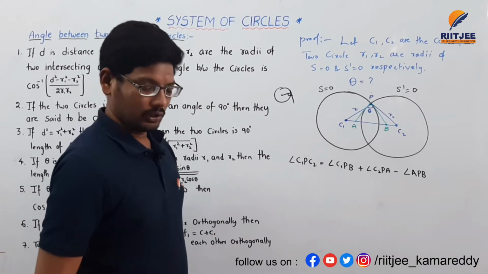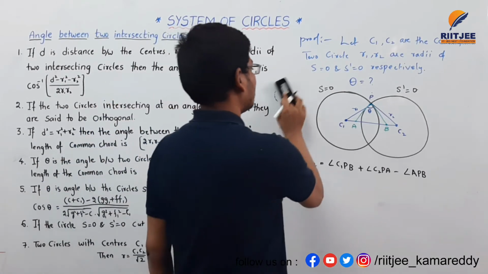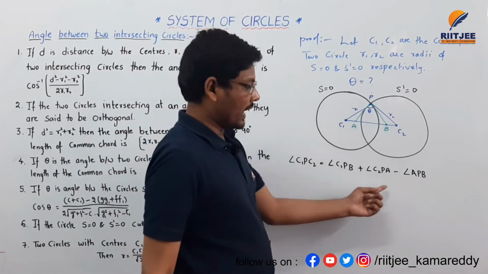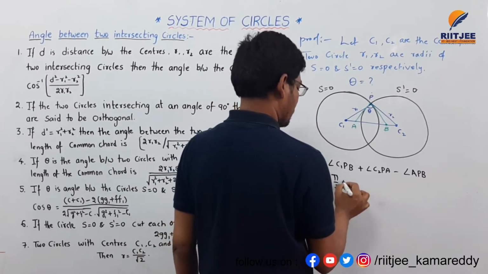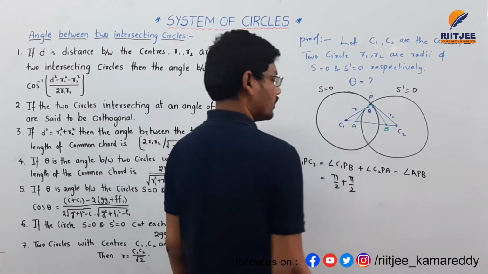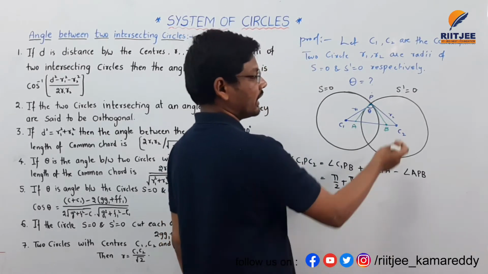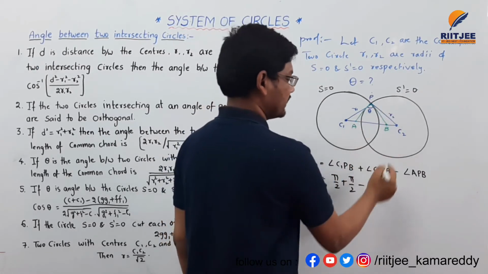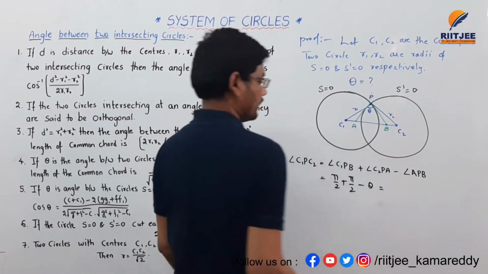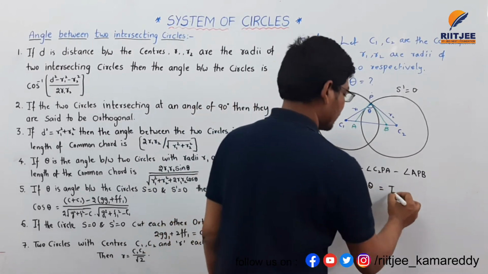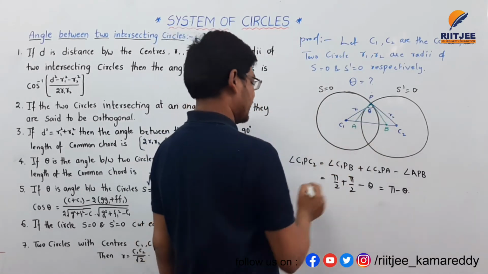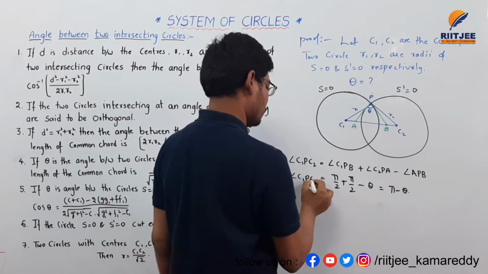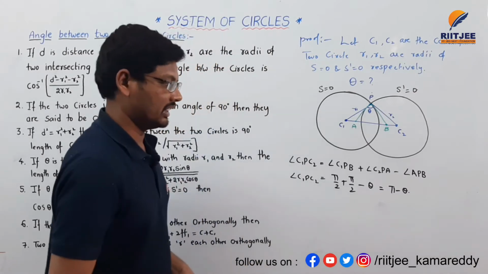So similarly, you can take these two angles as 90 degrees, pi by 2 and pi by 2, minus the angle we don't know, that is theta. So pi by 2 plus pi by 2 is nothing but pi, so pi minus theta. Here the total angle C1PC2 is equal to pi minus theta.